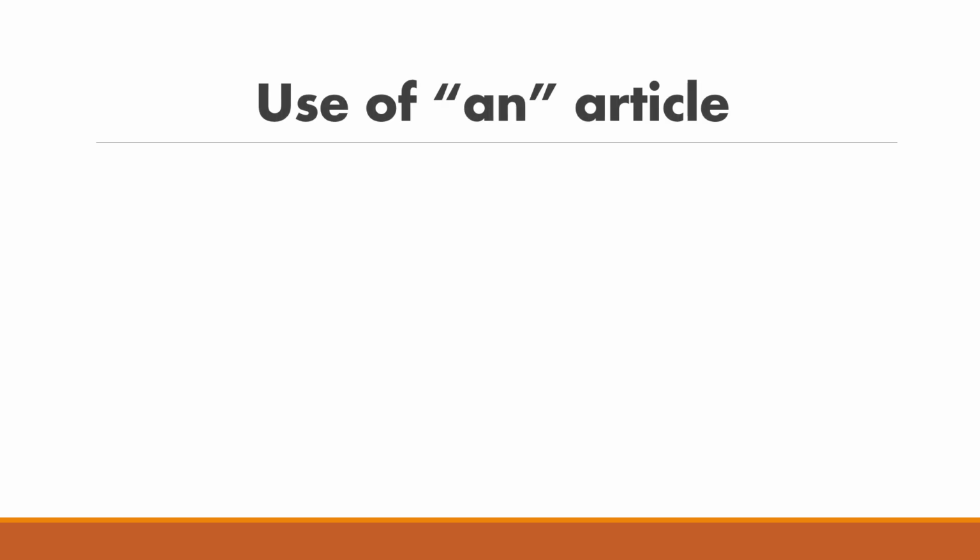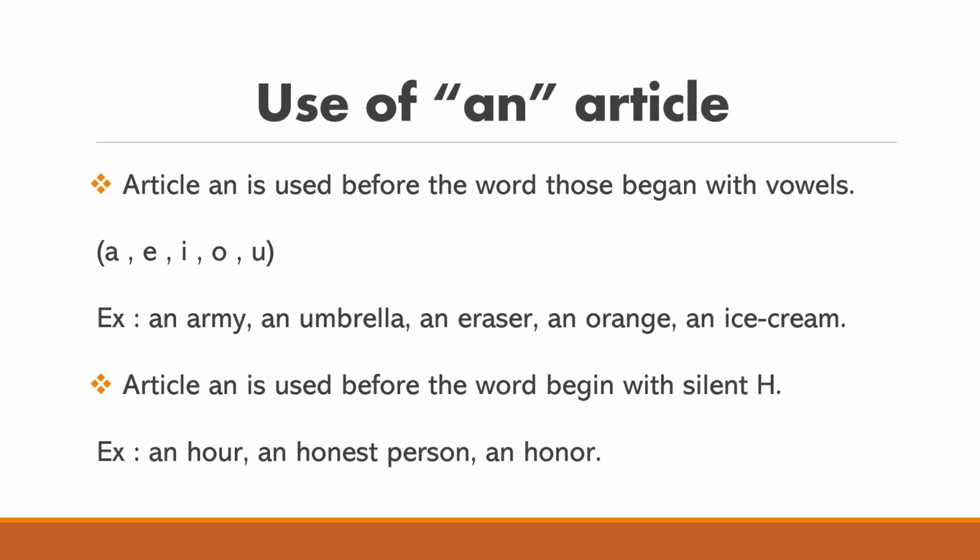Next we will see the use of the article an. Okay, see the first one. Article an is used before words that begin with vowels. Yes, I already told you that I have made a video on vowels and consonants, and the link is given below in the description. Please refer to it for better understanding. Article an is used before words that begin with vowels. What are the vowels? Vowels are A, E, I, O, U. See the examples now. Army, umbrella, eraser, orange, ice cream.